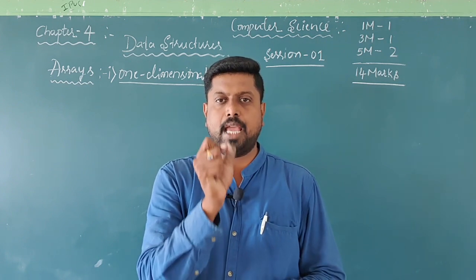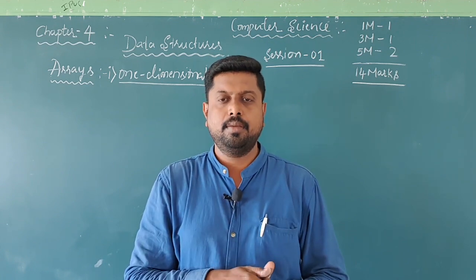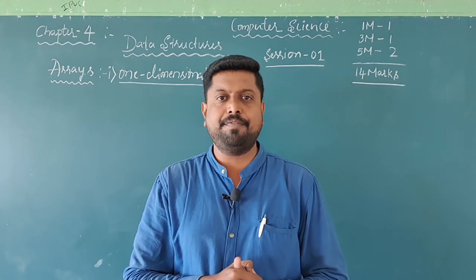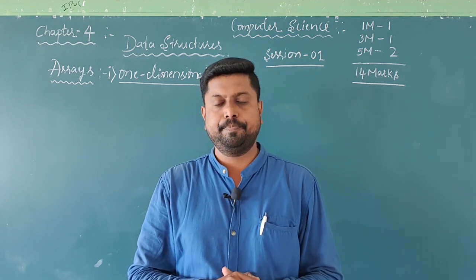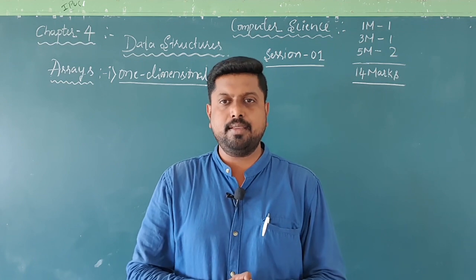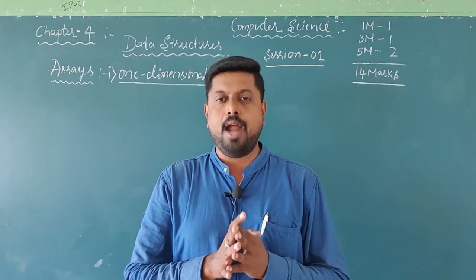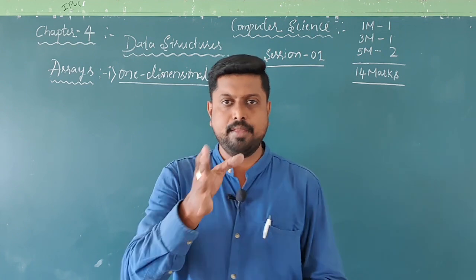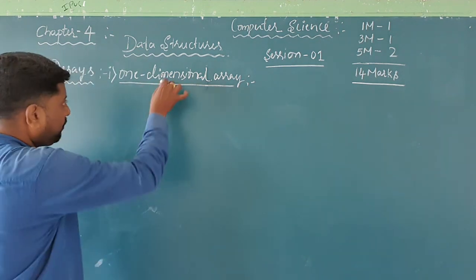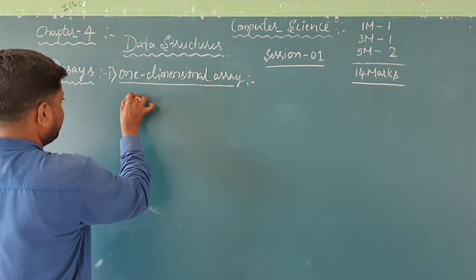If an array has a single subscript, meaning a single size, that type of array is called a one-dimensional array. Then how to declare these arrays? What is the syntax? I will explain with one example. The definition you know. Now the syntax.